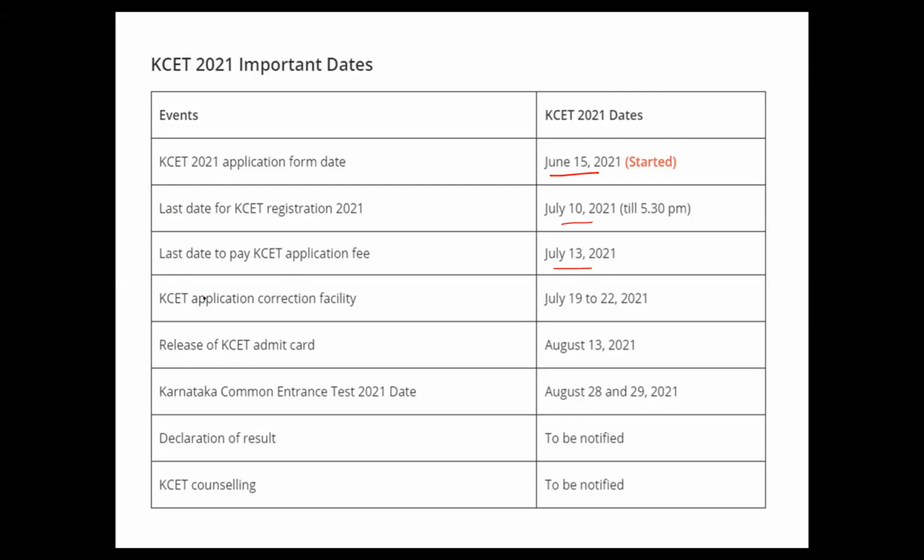Better to apply within one week. And the KSAT application correction facility is July 19. After applying, if you have made any mistake, there is one more option, that is the correction option. You can log in to the KSAT application and change it. Your admit card is nothing but the hall ticket. Hall ticket is available on 13th of August, and the entrance exam will be on 28 and 29. So from now, the full month of July and August, around two months and 10 days, is the time to revise the entire syllabus.